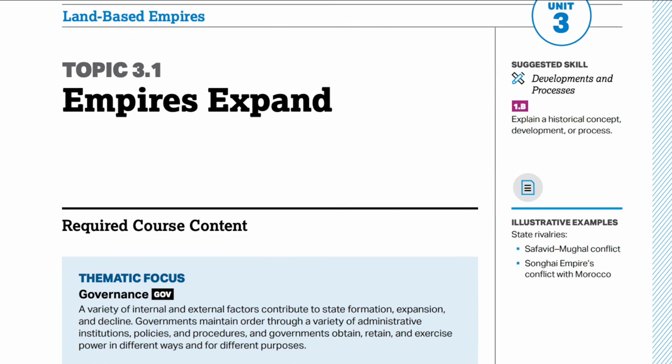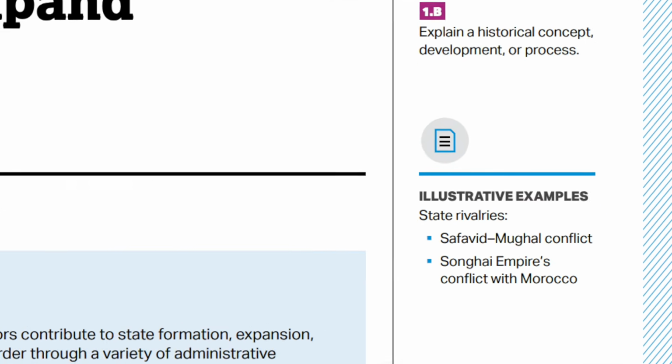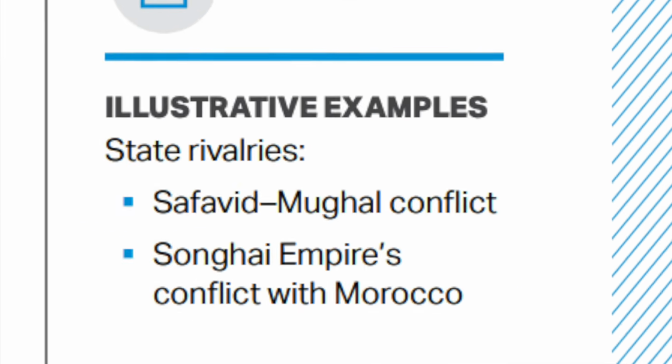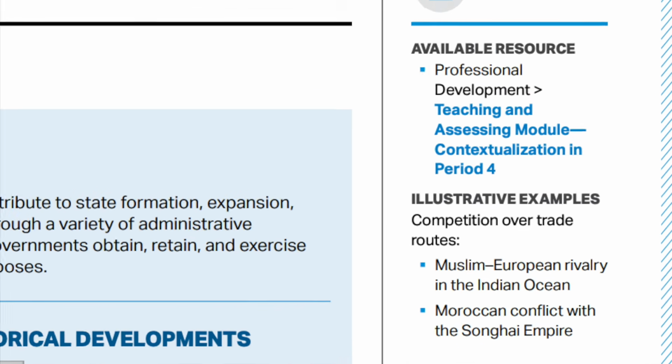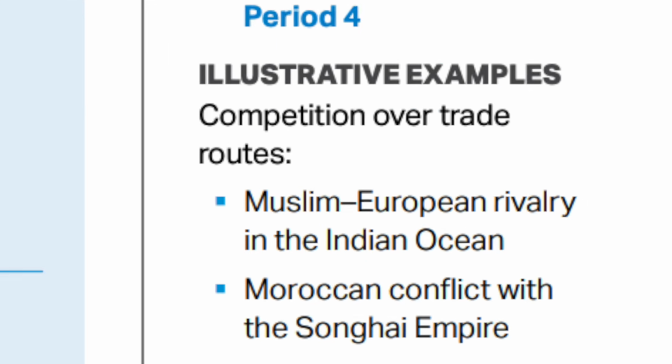But since today is the hashtag 10th episode spectacular, I figured we'd do something spectacular. We are doing 2 examples in this episode. That's right, we are doing both 3.1 state rivalry example of the Songhai Empire's conflict with Morocco and 4.5's competition over trade routes example of Moroccan conflict with the Songhai Empire. So there's 2, Songhai versus Morocco and Morocco versus Songhai. Why did they put it in there twice?